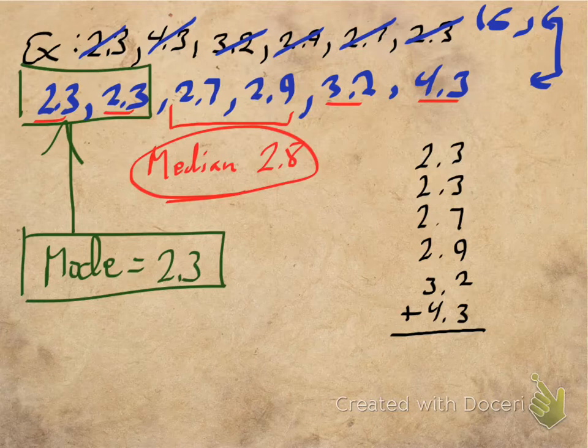And when I add a big column of numbers, I look for easy ones to put together. Okay, so 3 and 7 adds up to 10. All right, and then 3 and 3 is 16. And then I'm going to add the 2. That'll give me 18. And then finally 18 plus 9 is 27. So I'm going to put the 7 down here. And I'm going to very carefully carry the 2. And notice my 2 that I carried is almost as big as all my other numbers. A lot of times when people carry, they write down really small numbers up here.